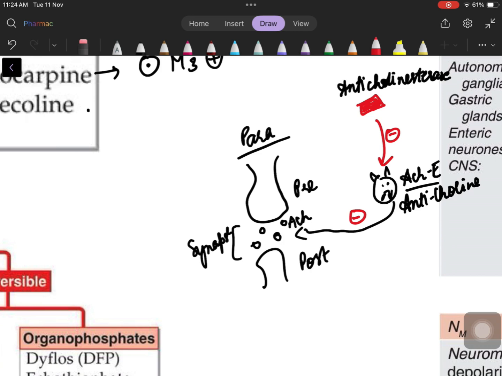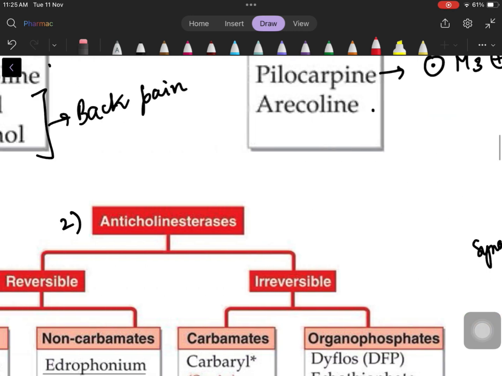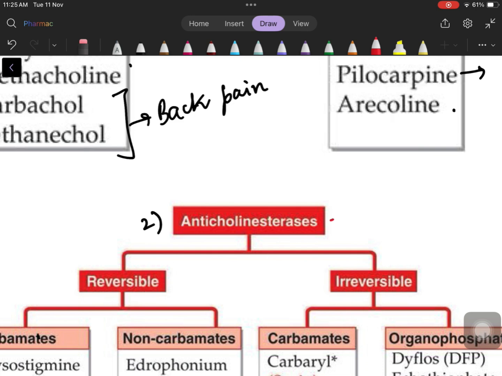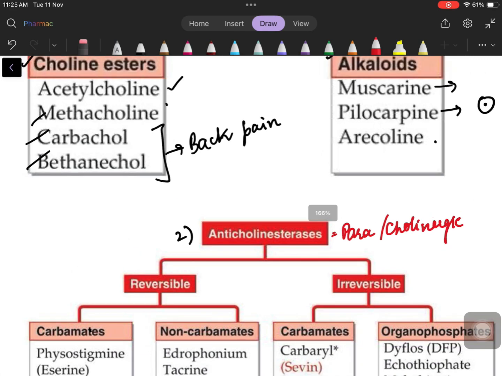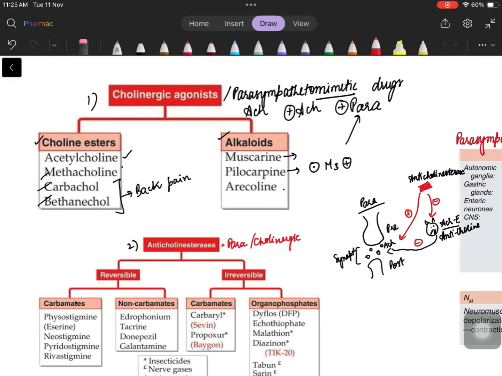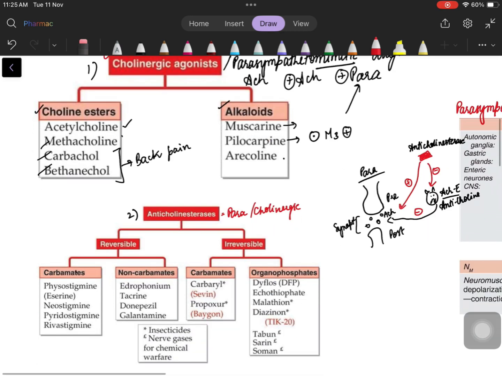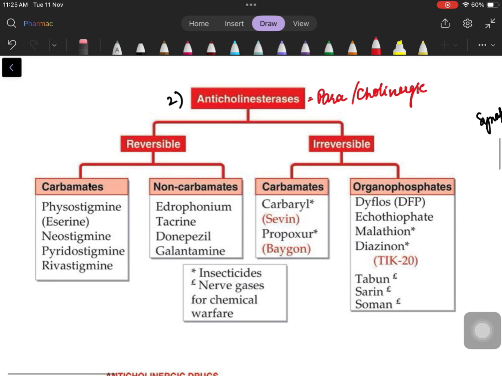So therefore, minus into minus, it becomes plus. In other words, anticholinesterases are as good as parasympathomimetic, or in other words, cholinergic drugs, which means their action is not very different from this previous class of drug which we just saw. Of course, they're not acting in the same manner, but ultimately, it has a parasympathetic action.